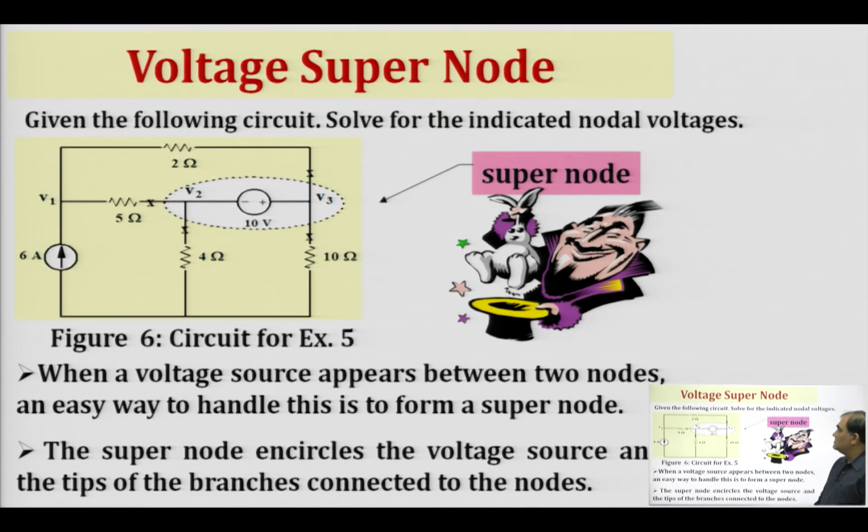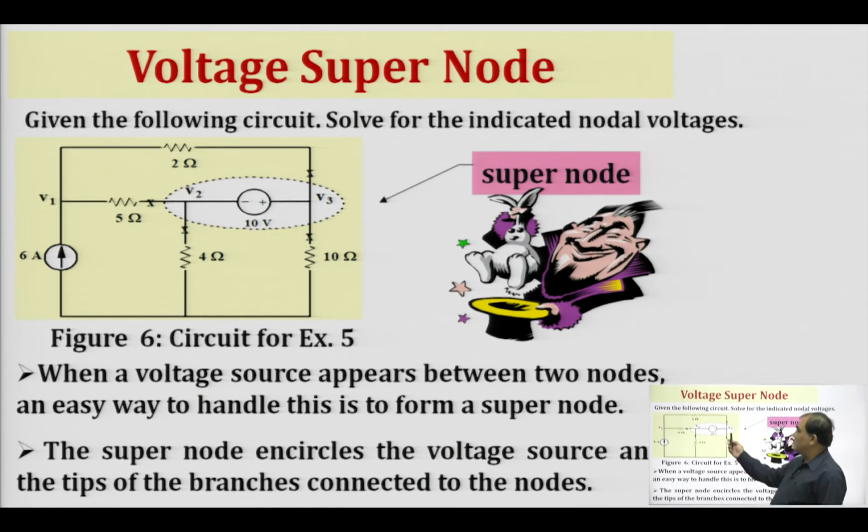Now we come to another important concept, the super node. In any circuit, if a voltage source is present between any two nodes, then it becomes a super node.